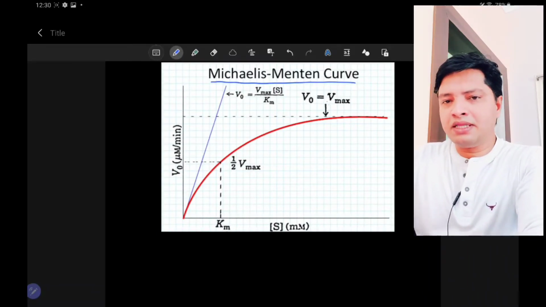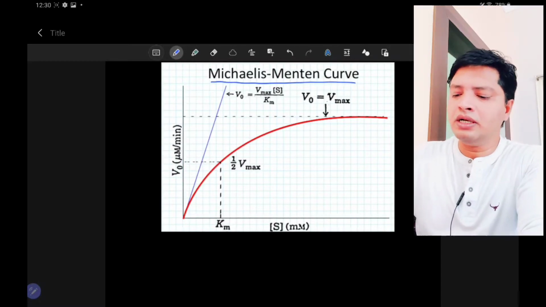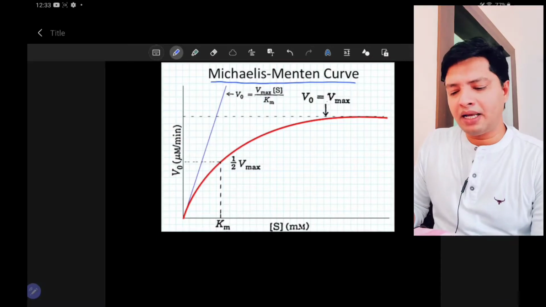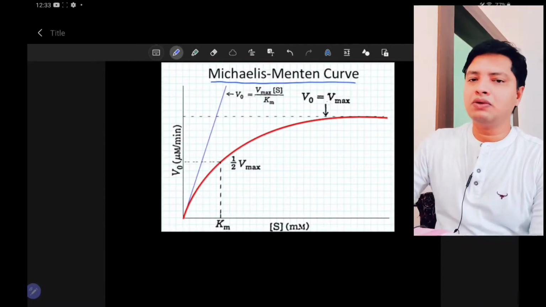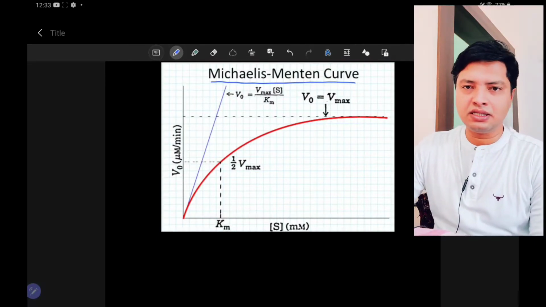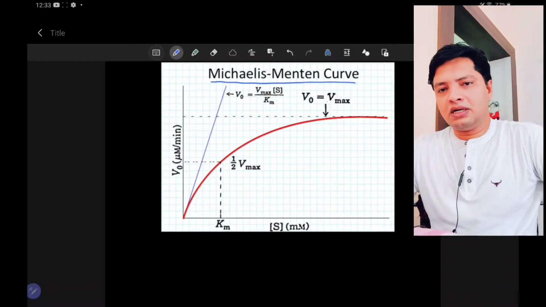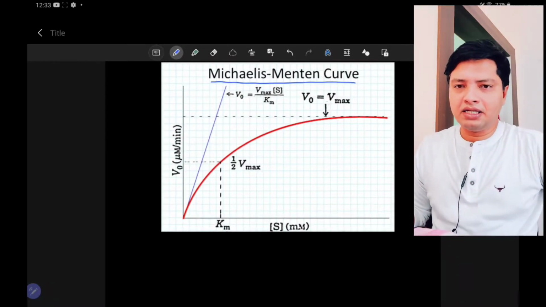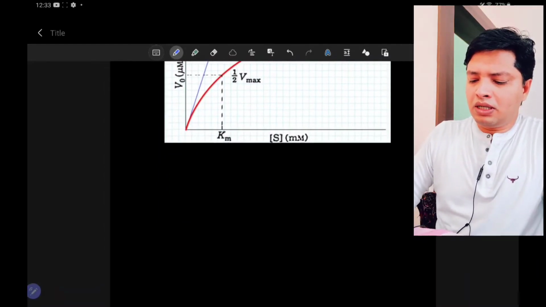I will explain this equation in the context of biopharmaceutics, specifically in absorption. So we'll try to see what the Michaelis-Menten equation explains about active absorption. If any drug is undergoing active absorption, how can we explain that absorption pattern by using the Michaelis-Menten equation?